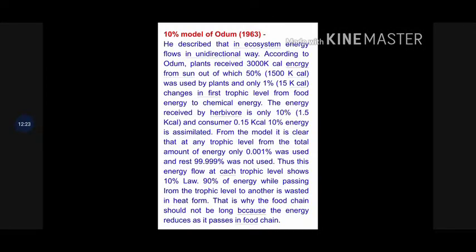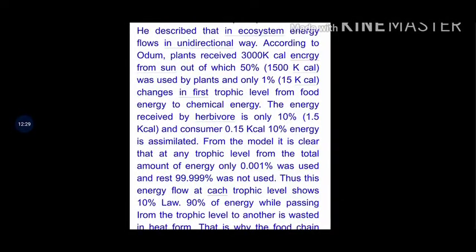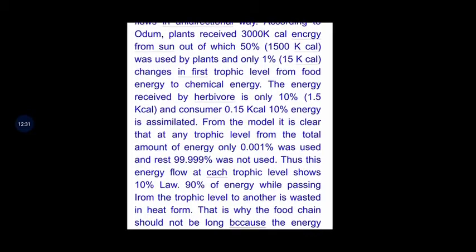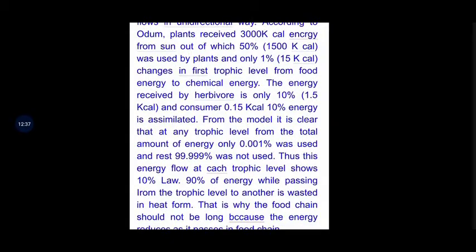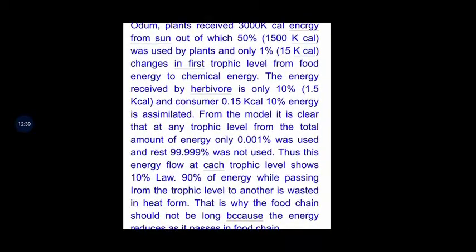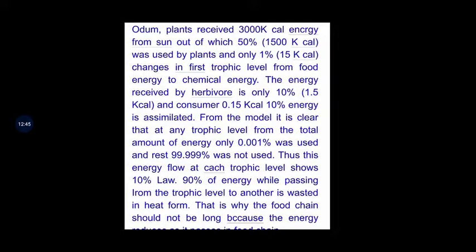In 1963 it was given. He described that the ecosystem energy flows in a unidirectional way. According to Odum, plants receive 3000 kilocalories of energy from the sun, out of which 50%, 1500 kilocalories, was used by plants, and only 10%, 15 kilocalories, changes in the first trophic level from food energy to chemical energy. The energy received by herbivores is only 10%, 1.5 kilocalories, and for consumers it reaches only 0.15 kilocalories. 10% of energy is assimilated.